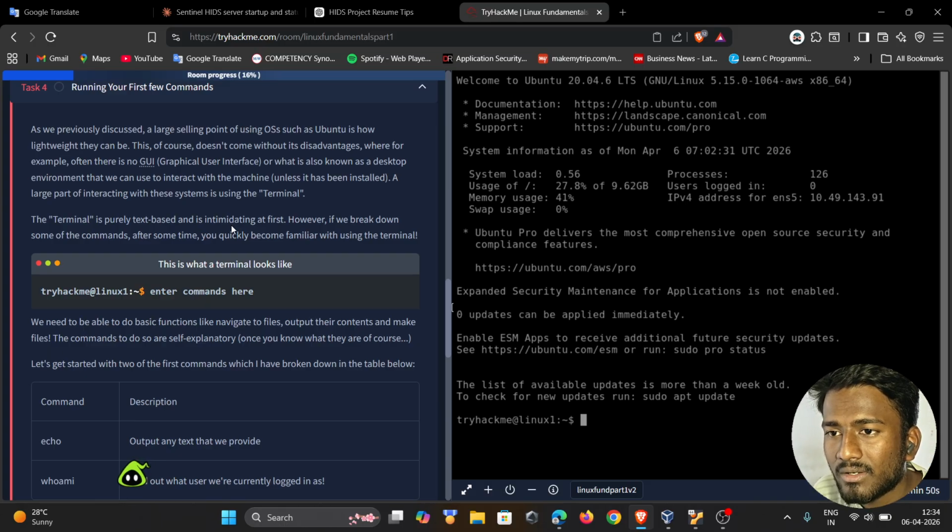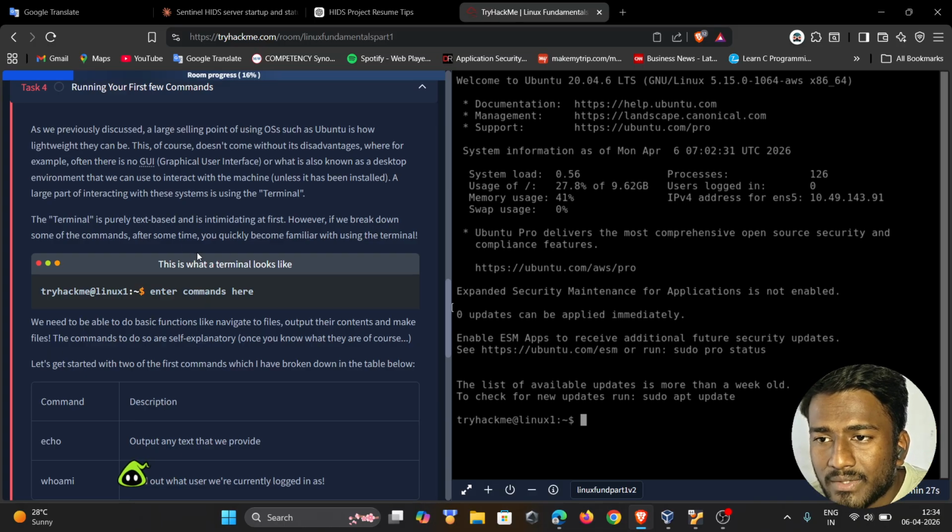Instead, when we interact using commands in the terminal, it takes less RAM, less memory and less time, and it is easy to interact with the kernel, the OS. That's how it is lightweight.